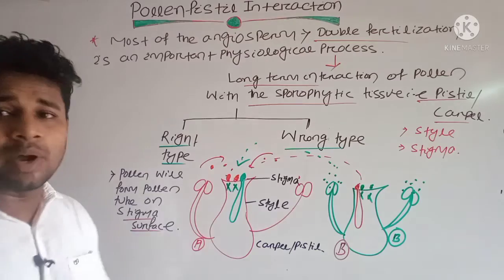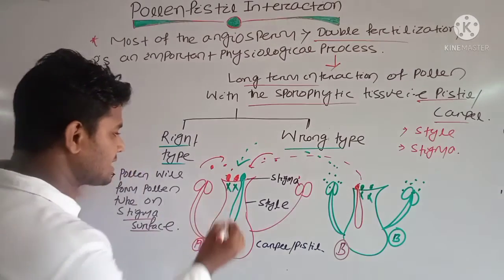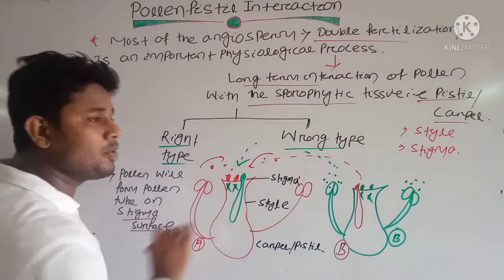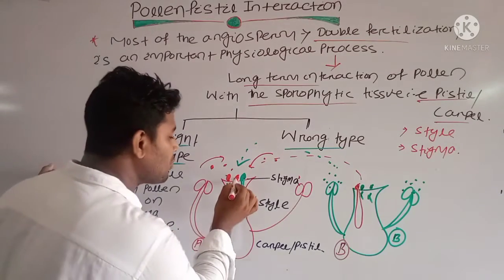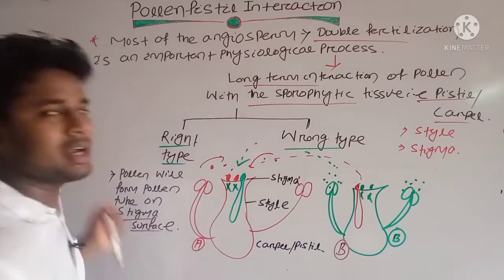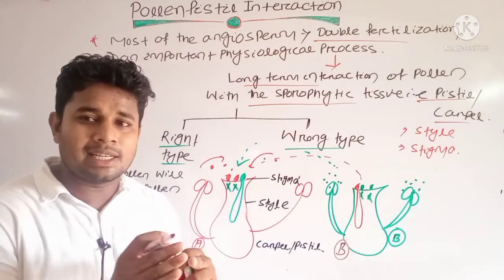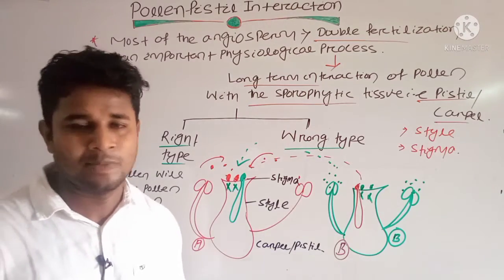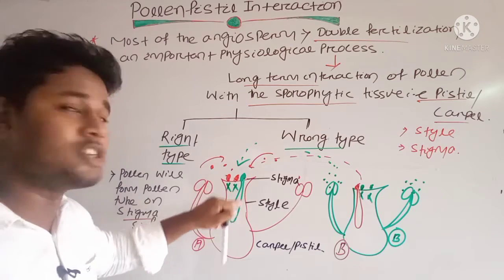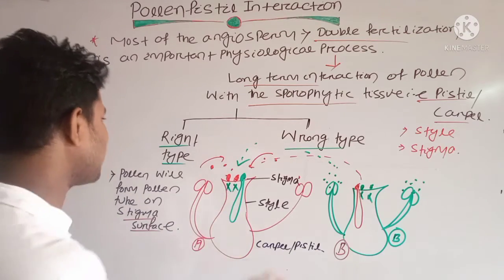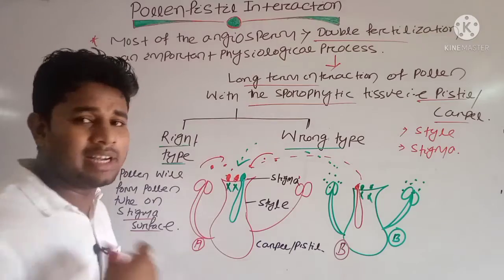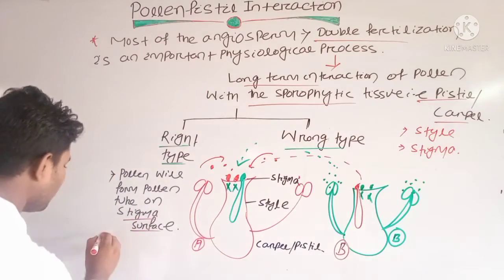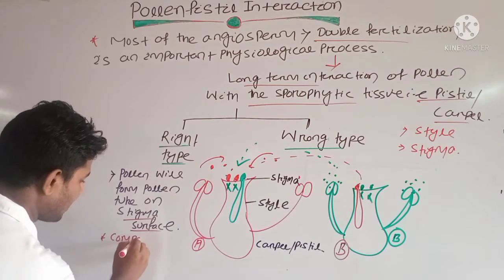Here, this is the stigma surface. It will allow the green pollen grain to form its pollen tube, but the red pollen grain of its own type will not form the pollen tube. That's why it is clear that stigma has some ability to recognize a certain type of pollen grain, and that certain type of pollen grain will germinate on its surface. This time it is called your right type of interaction, and the pollen tube will be formed, and it is called your compatible type.